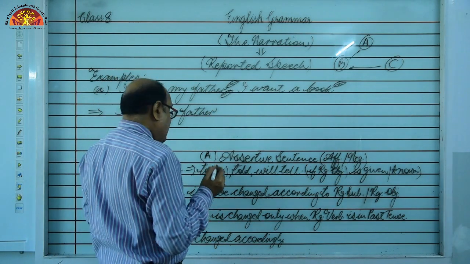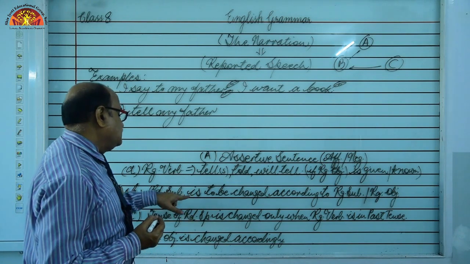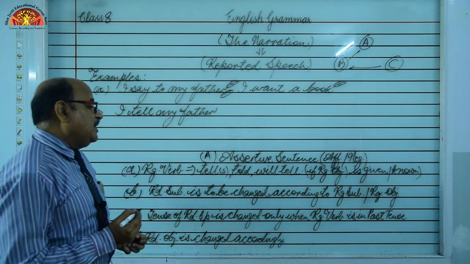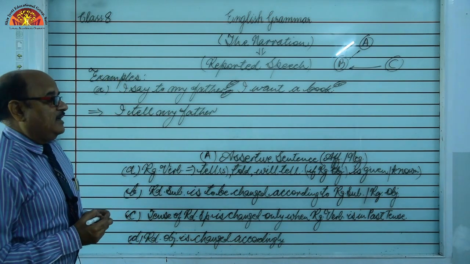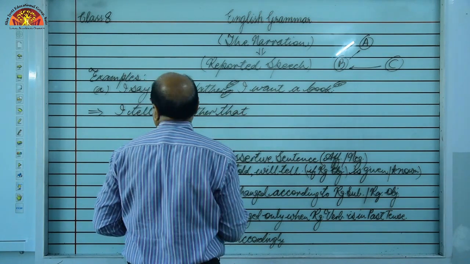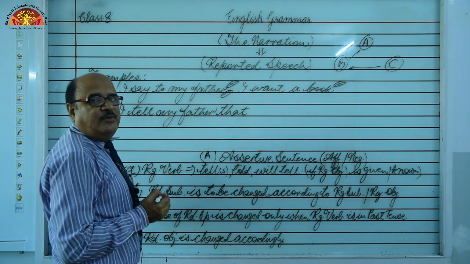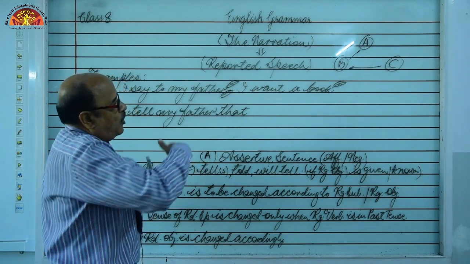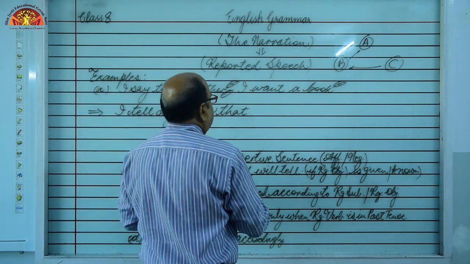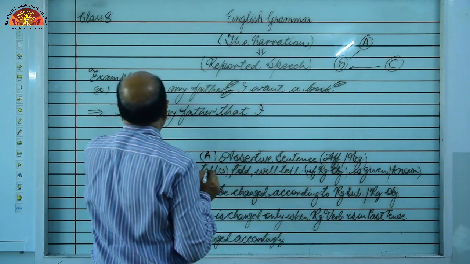So now a particular connector, look, reported subject is to be changed accordingly. But before that we will use a connector. A suitable connector is there, and that is that. I tell my father that. A suitable connector will be used, students. Don't worry, according to the kind of sentence, different connectors will be used. I tell my father that. I am talking about myself, so I will remain as it is.